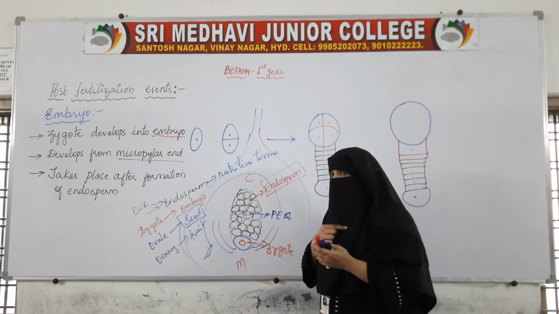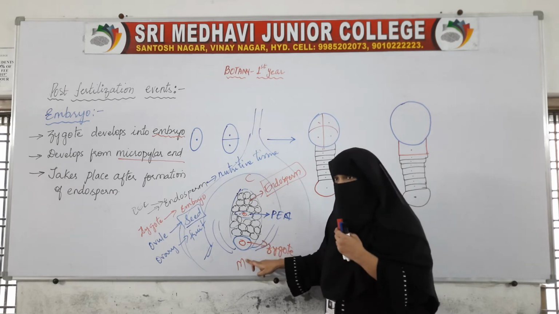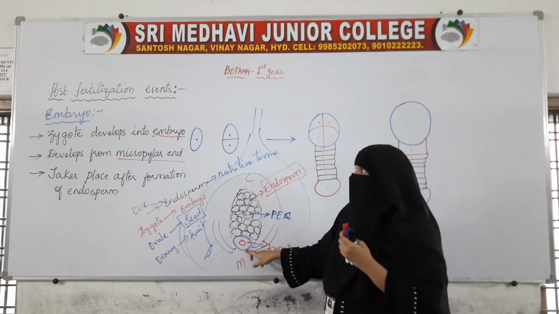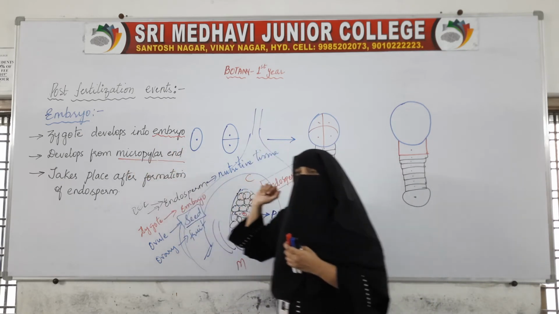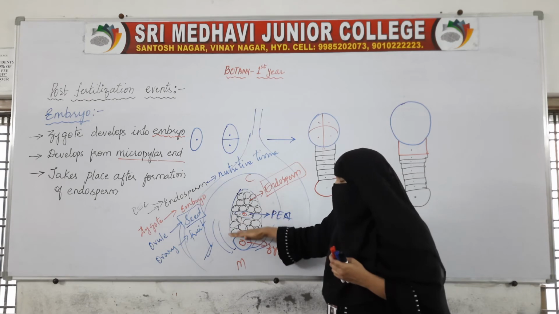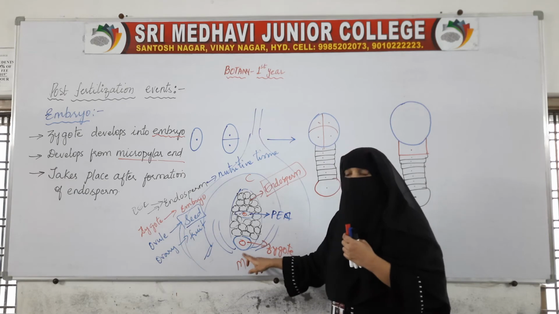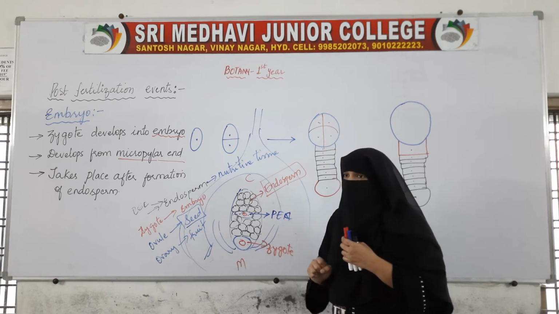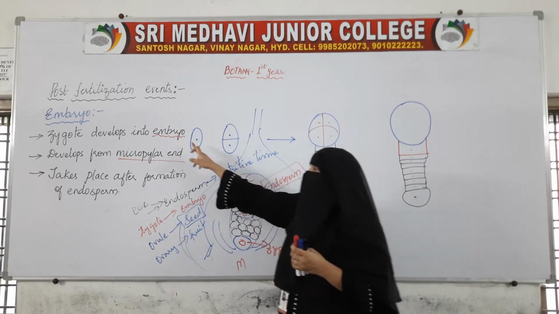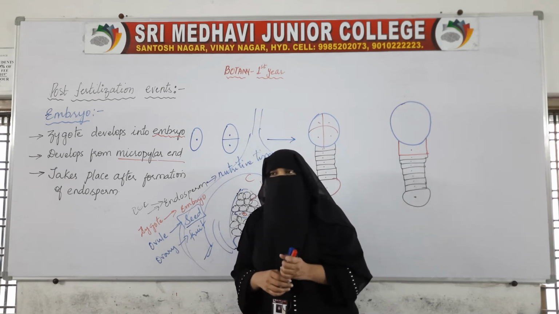So where is the zygote? Synergids will be there at the micropylar end, so the zygote development will be at the micropylar end. This embryo develops from the micropylar end. The embryo sac is filled with the endosperm, and at the bottom, at the micropylar end, is the zygote. By taking the nutrition from the endosperm, the zygote starts developing into embryo. This development takes place only after endosperm is formed.